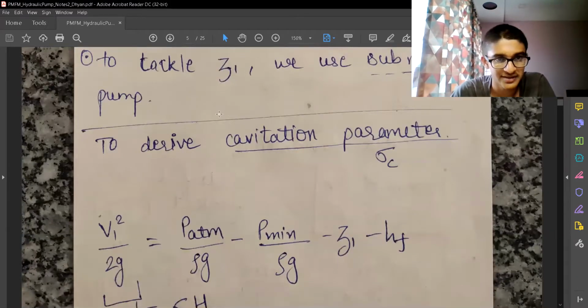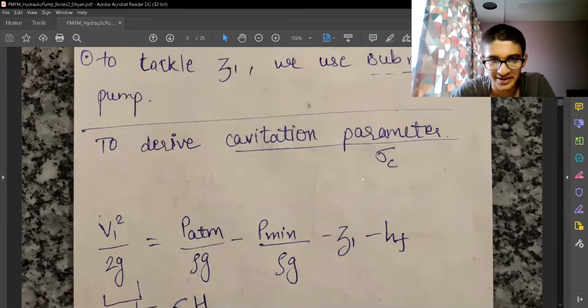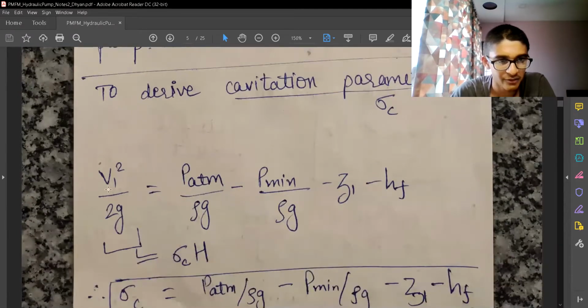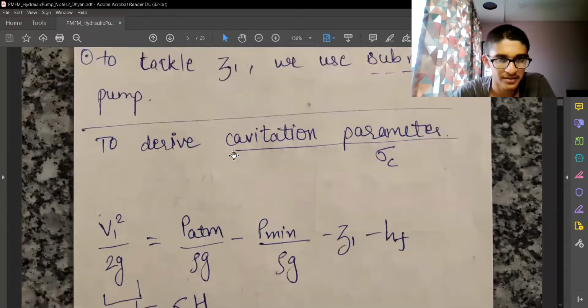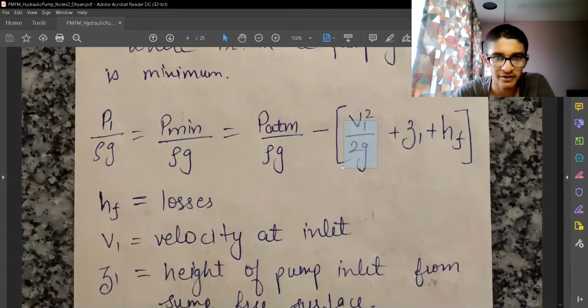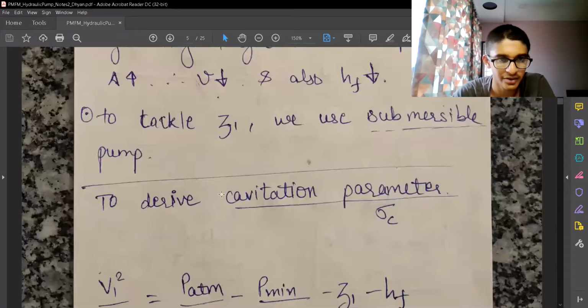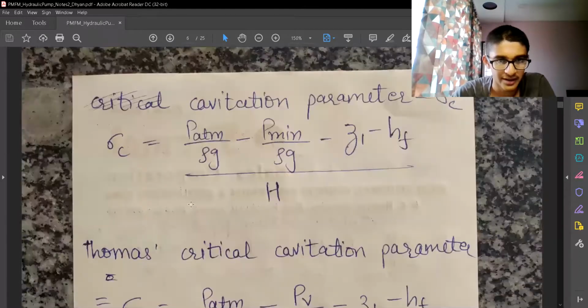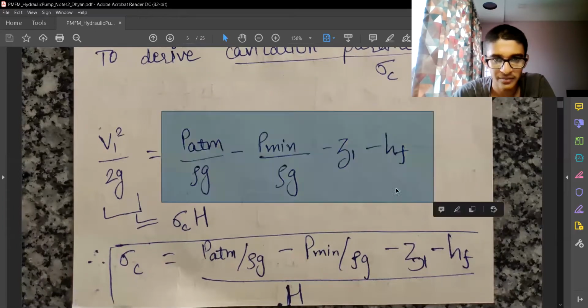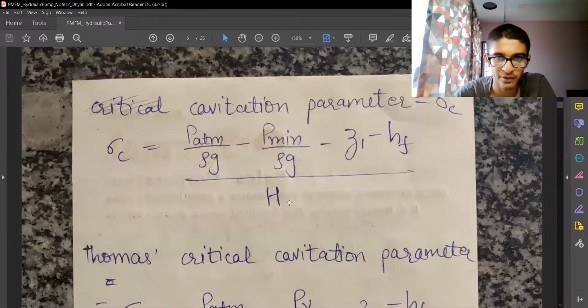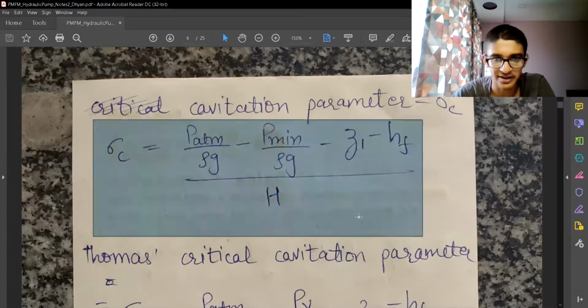So let's introduce a cavitation parameter sigma c. How is it defined? We have V1 square by 2g is equal to sigma c, that is the cavitation parameter, into H, that is the net head available given by the pump. So we have just rearranged the above equation to get V1 square by 2g. And now we have the cavitation parameter sigma c equal to this whole term divided by capital H, that is the head provided. So this is the equation again.